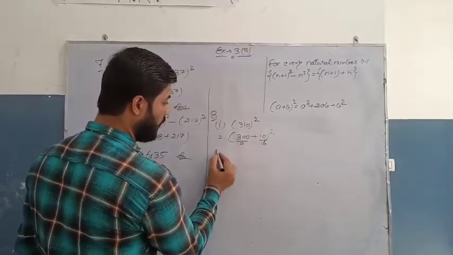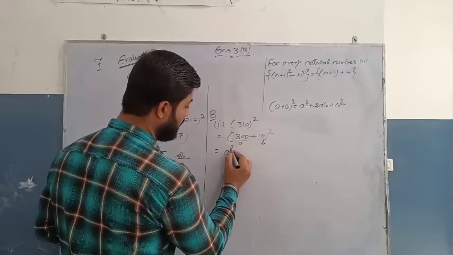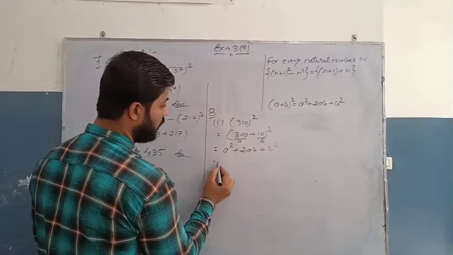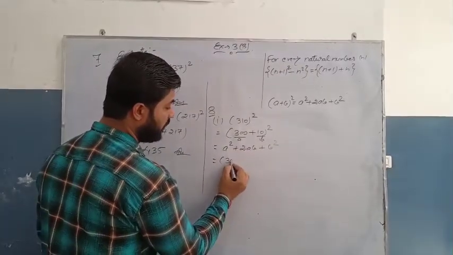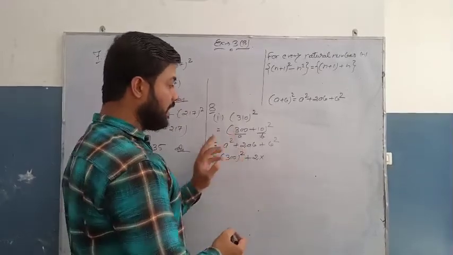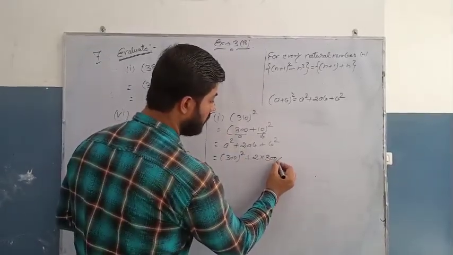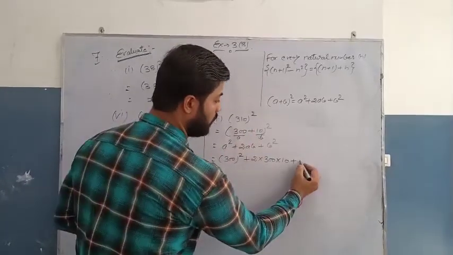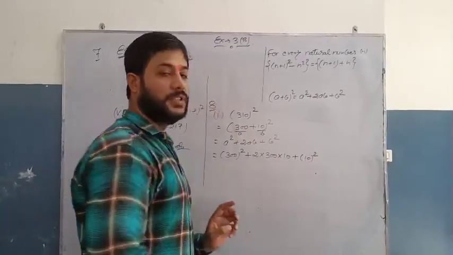Okay, so we can write it as a square plus 2ab plus b square. So a is 300: 300 square plus 2 into 300 into 10, and b square, it means 10 square.